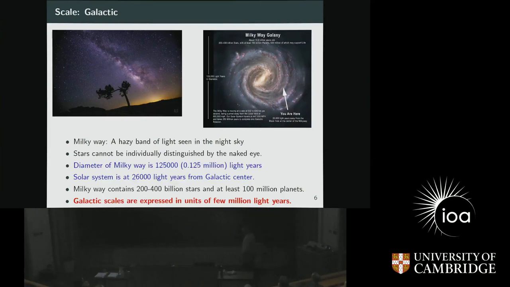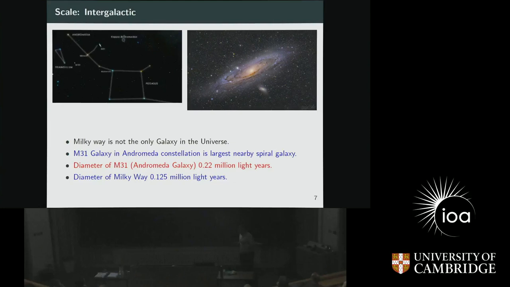Okay, so when we talk about any galaxy, galactic scales, we talk in terms of a few millions of light years, not just light years. Okay, so our galaxy, the Milky Way, is not the only galaxy in the universe. There are various other types of galaxies. I'll just show you two examples which are very famous and very nearby. That's why you see very beautiful pictures.